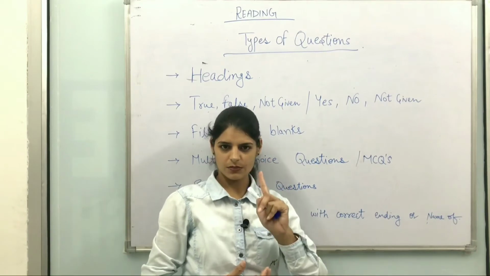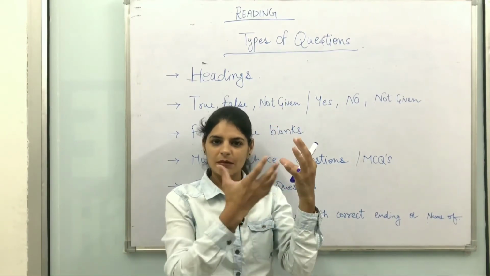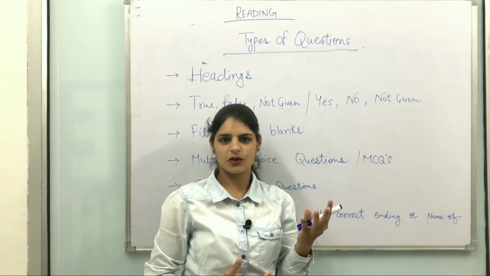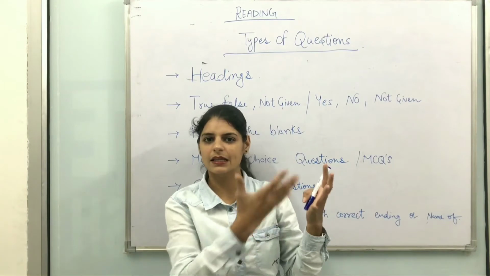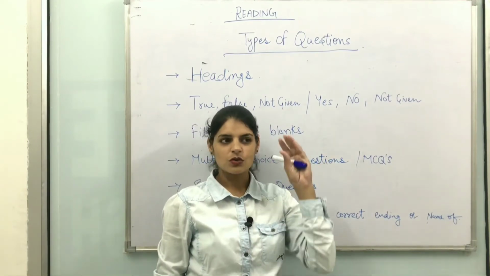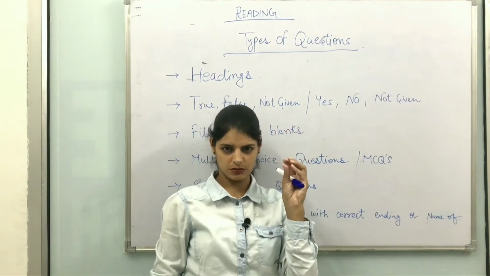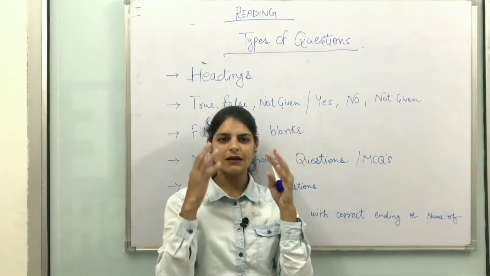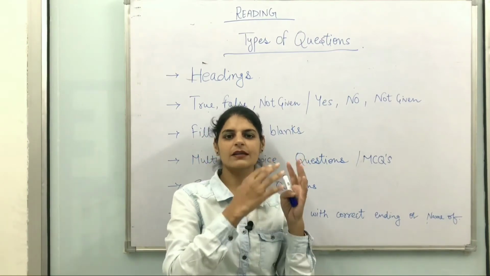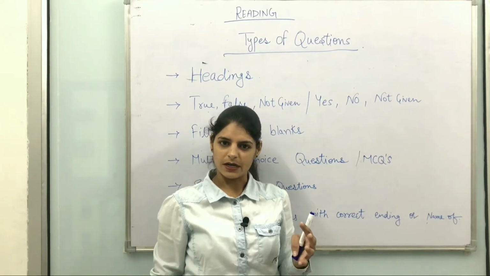So in the first paragraph, the main passage also provides you the introduction regarding that topic, what kind of things they are going to say in the other paragraphs. So the first paragraph is always all about introduction or all about the history, so that you have some idea in your mind that related to these things I am going to read in the further paragraphs.